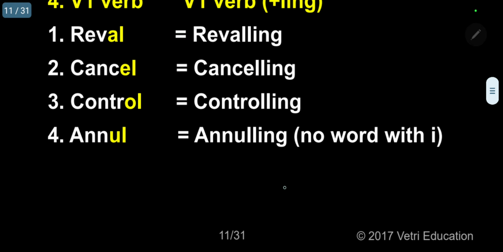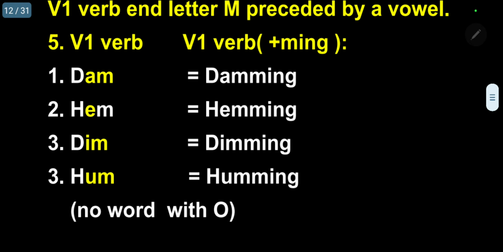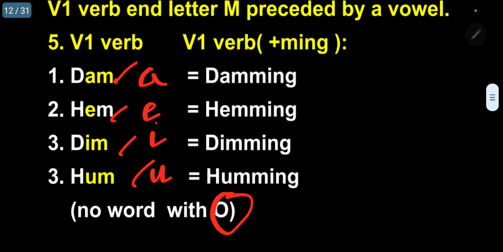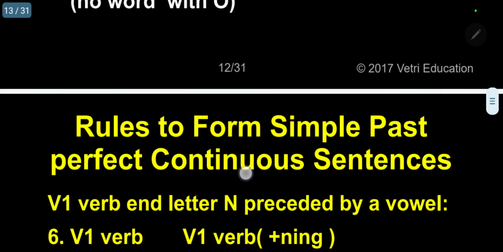So the next one, letter M. As usual, you have to add ming. Dam, hem, dim, hum. So the vowels are A, E, I, and U. Unfortunately, as usual, I have not observed O ending in the Oxford Dictionary. So, damming, hemming, dimming, humming. Example.